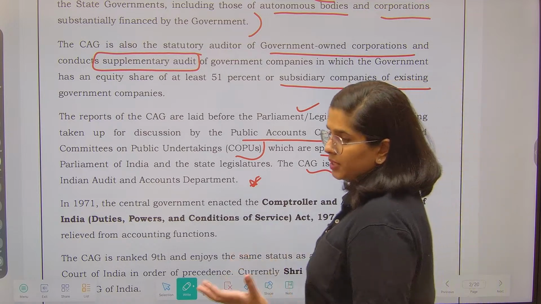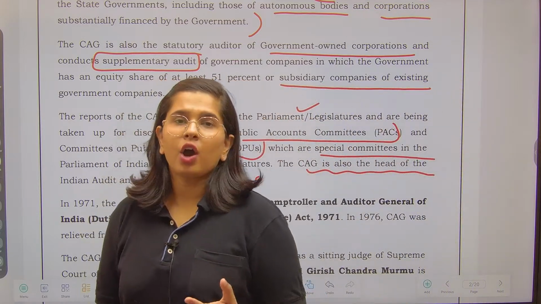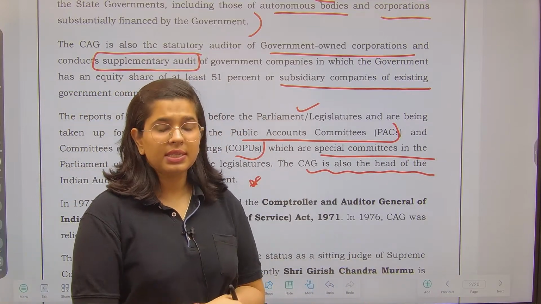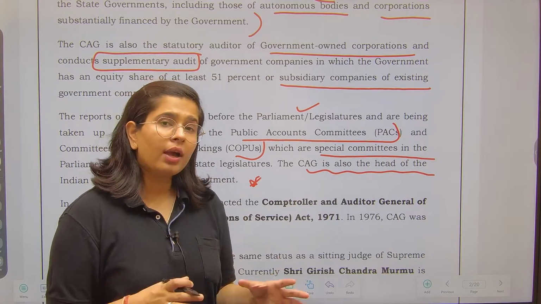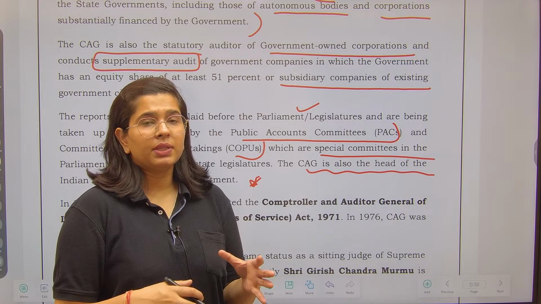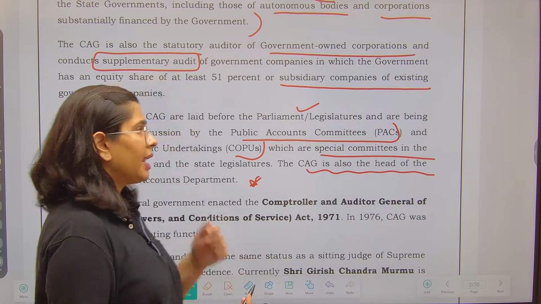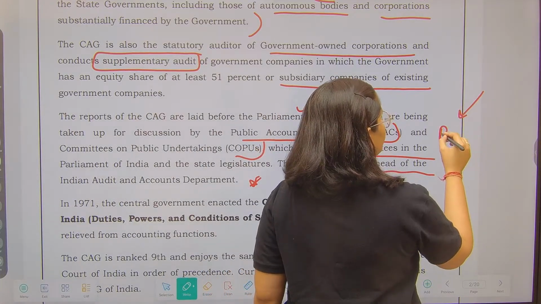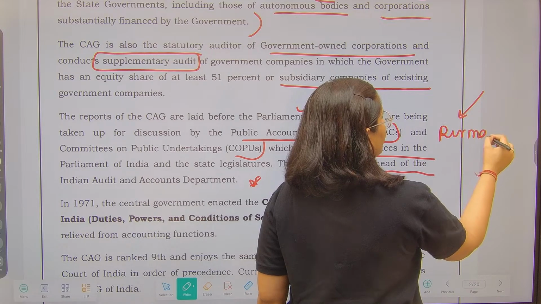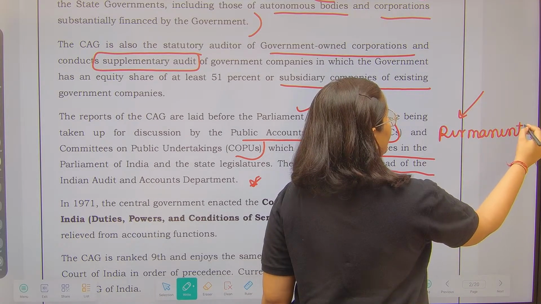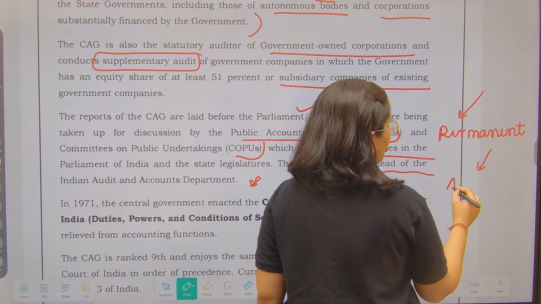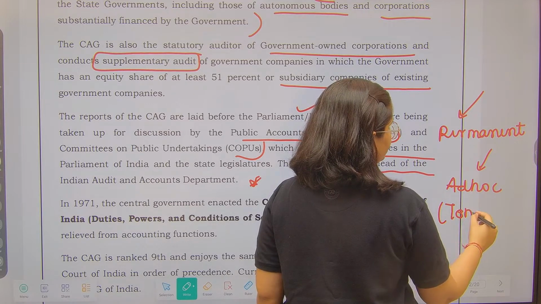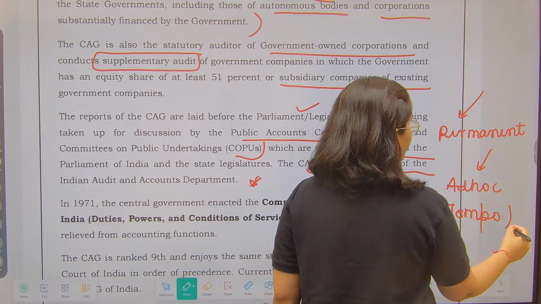So there are various committees in the parliament, right? Some are called ad hoc committees, some are called standing committees. Standing committee means these committees are permanent in nature. Ad hoc committee means those which are made as per the requirement of time. That means, can I divide the parliamentary committees in two parts? One is permanent, that we call the standing committees, and the other one is known as ad hoc. Ad hoc means this is temporary. These are for temporary periods.